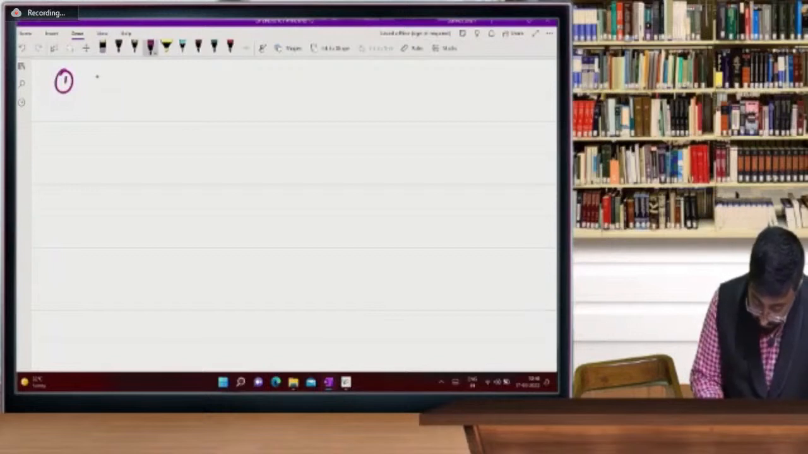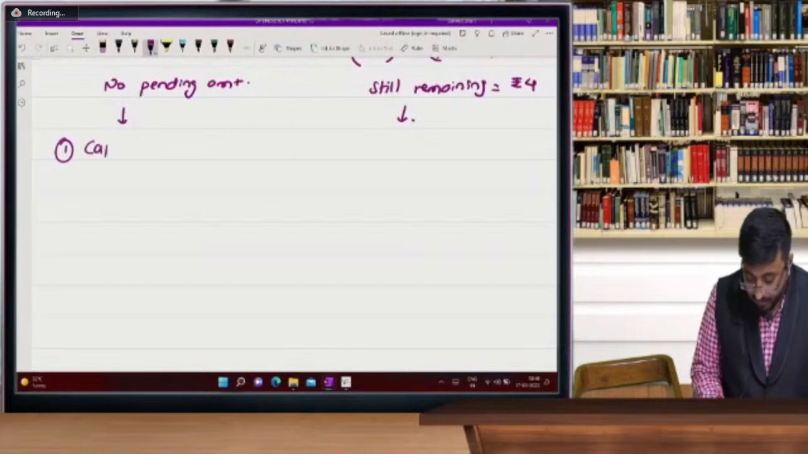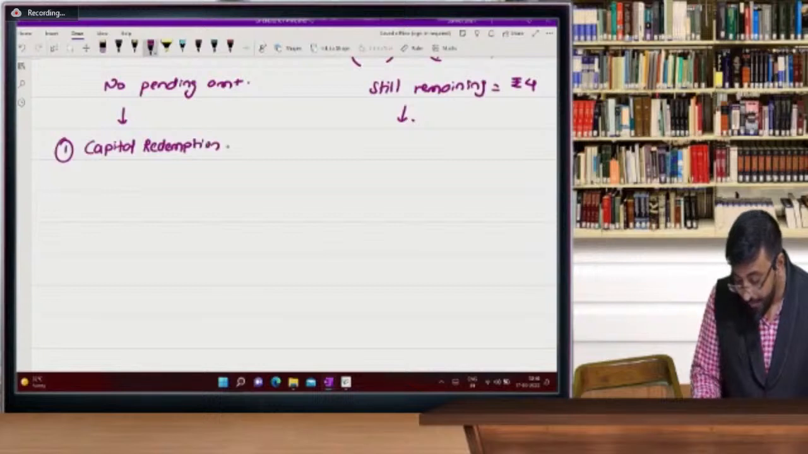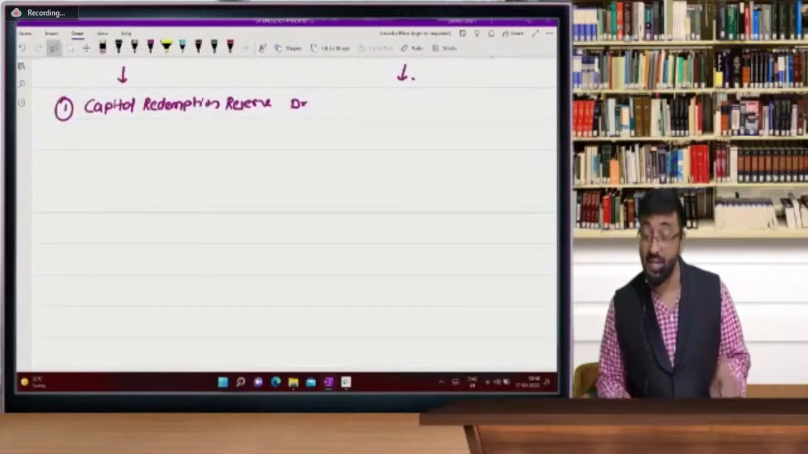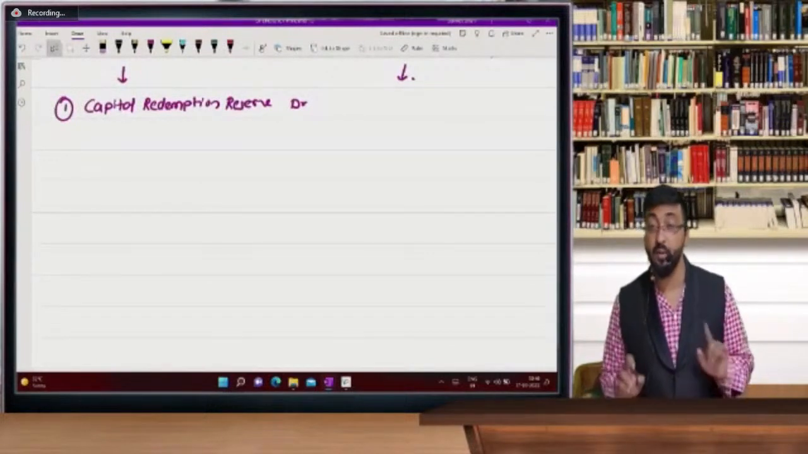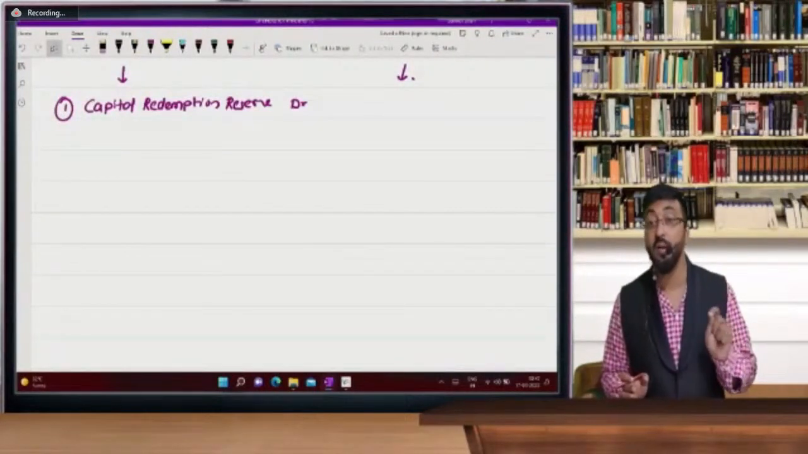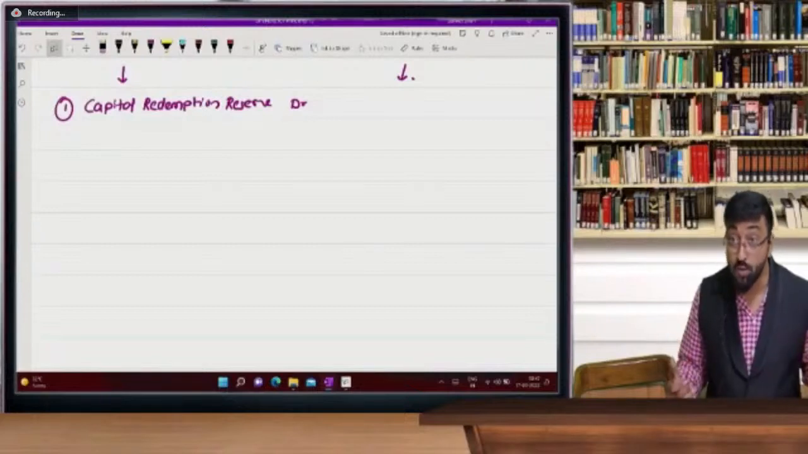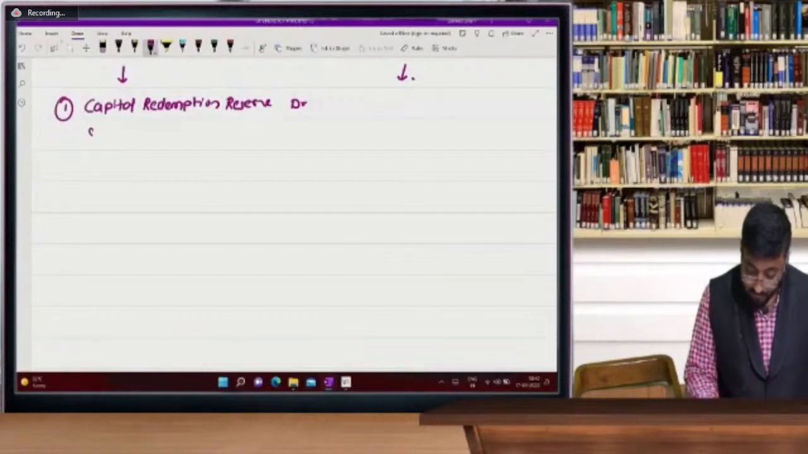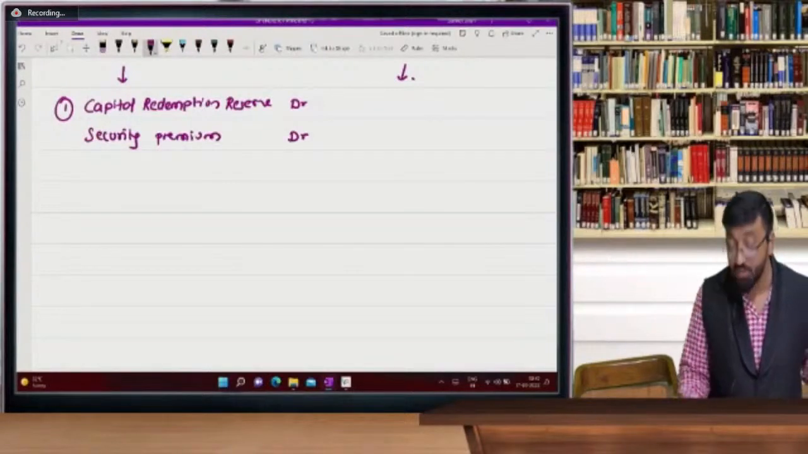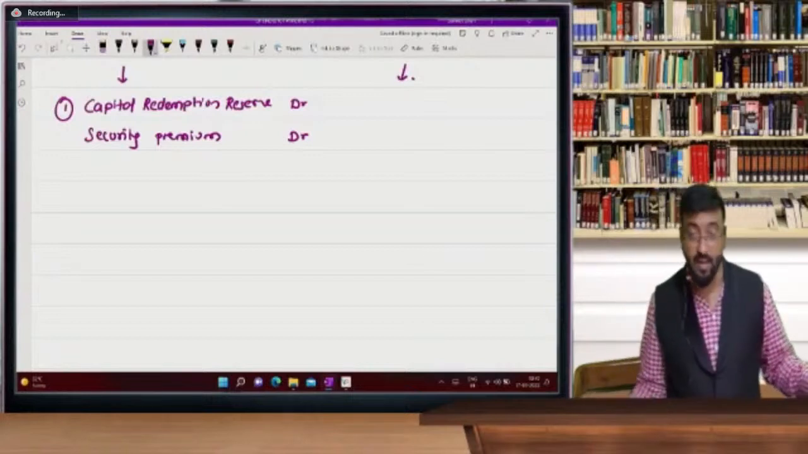Chalo, so the entries are here. If fully paid, just write down this entry. Don't ask me which type of reserves those are. Capital redemption reserve. I will explain this reserve not in this chapter, but in the next chapter. So have patience. Only understand the words capital redemption reserve. Those reserves we are going to reduce. Securities premium, we are debiting it, so we are reducing it. Normally reserves have a credit balance, but we are giving a debit.